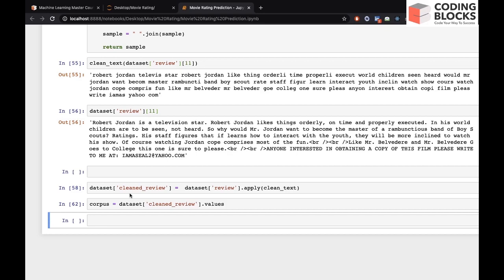So now we have the corpus. We need to convert it into count vectorizer. So what is count vectorizer? We have a lot of different words, right? So we have to create one vocabulary first of all the unique words, and then we have to somehow arrange all these reviews into tabular data, because all the machine learning or deep learning models take data in a tabular format, right? And this right now is unstructured, because text is unstructured data. So we have to convert it into count vector, into tabular data or matrix format.